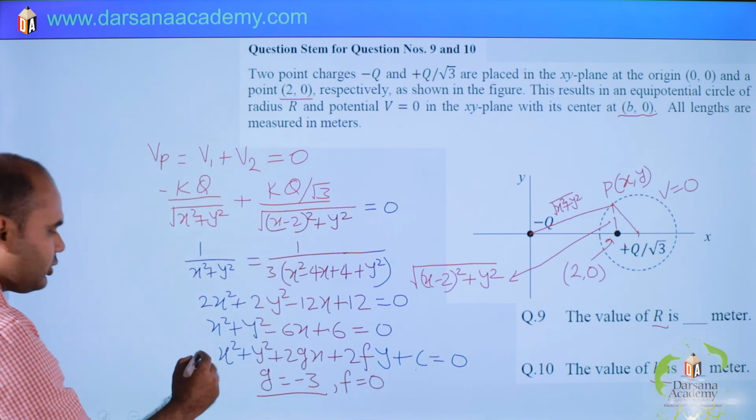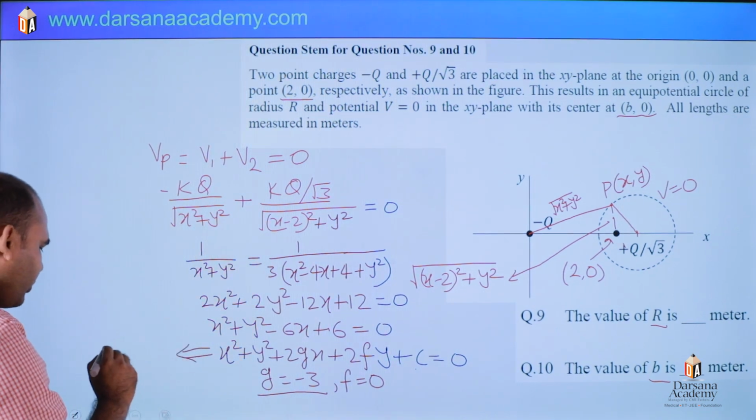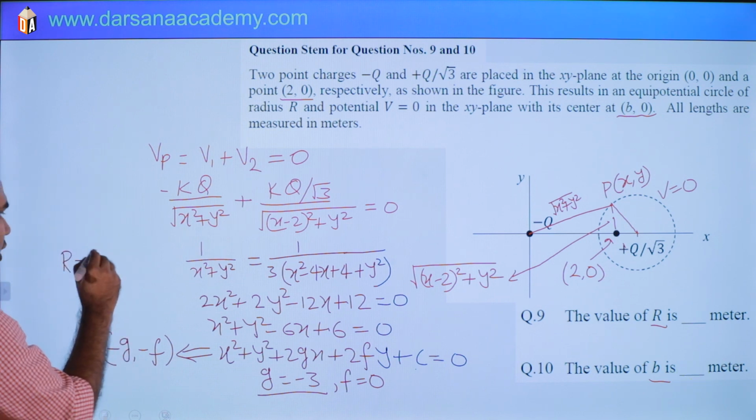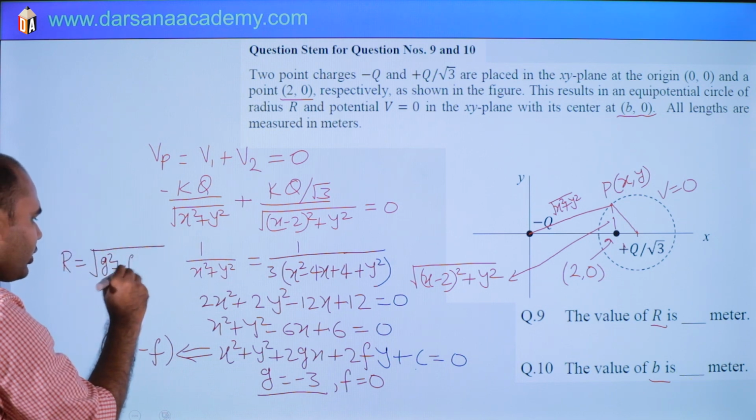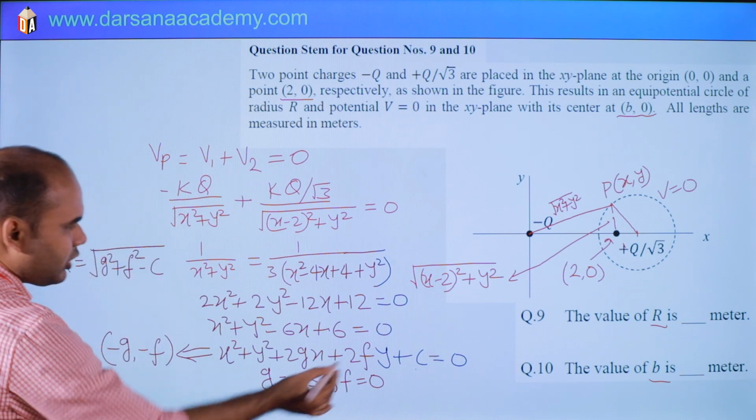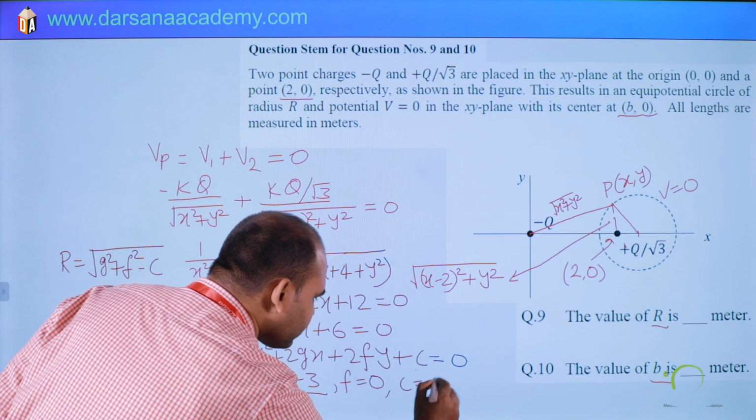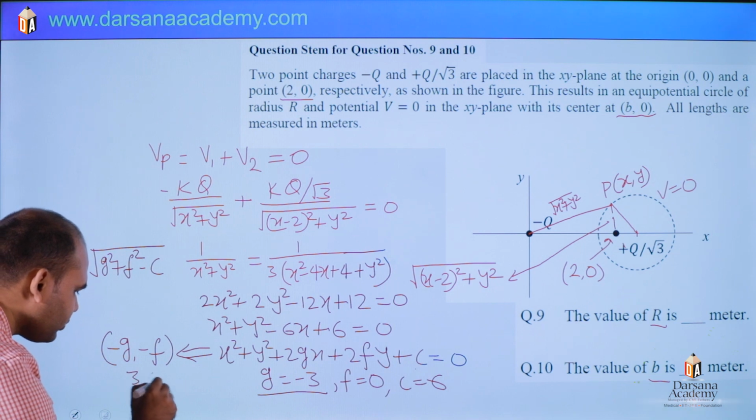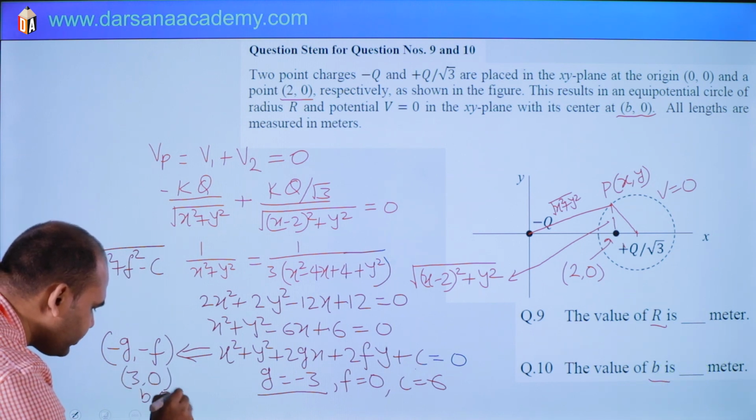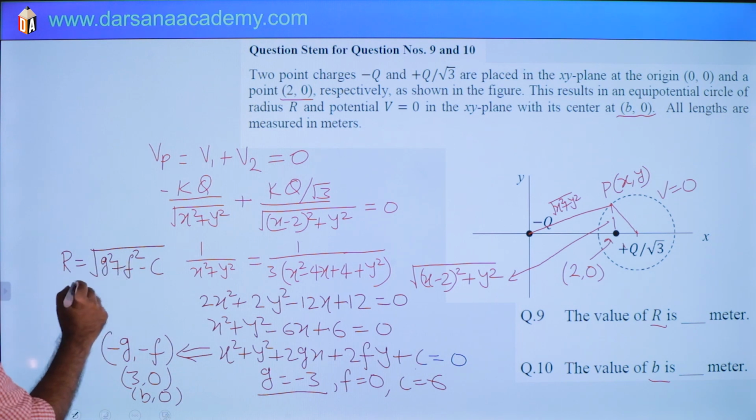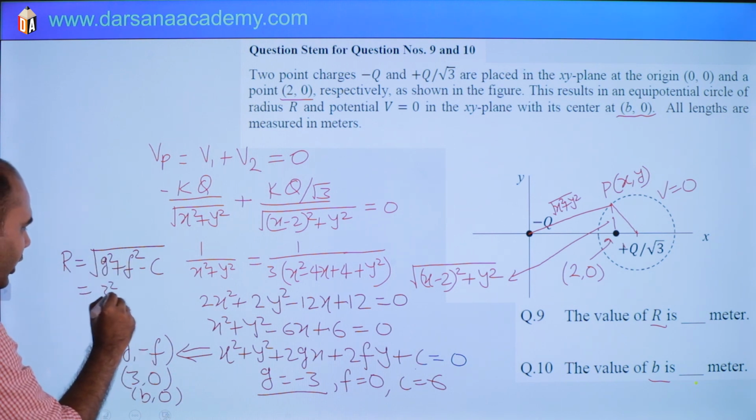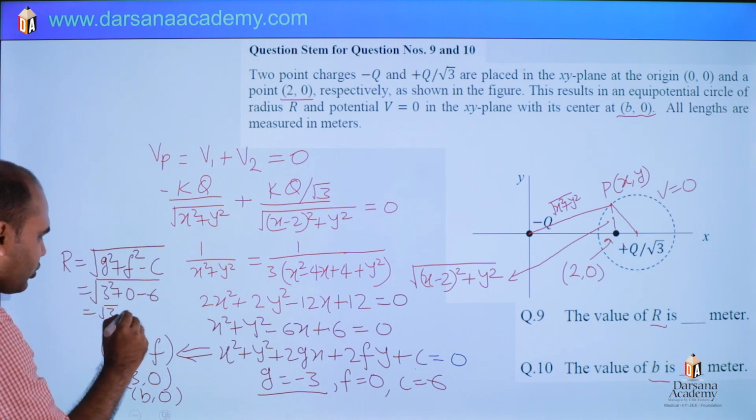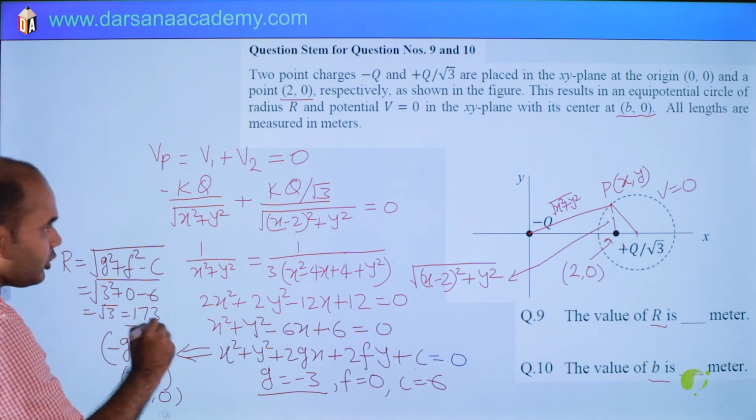So center of this circle is what? This equation. Center is what? Minus g, minus f, and radius I am writing here. Radius is square root of g square plus f square minus c. So c is what? 6. Okay. So center is minus g means 3, 0, and this is nothing but b, 0. So b is 3. And then this one is what? G square means 3 square, f is 0 and c is 6. So it is root 3. So root 3 is what? 1.73. So what is our answer?